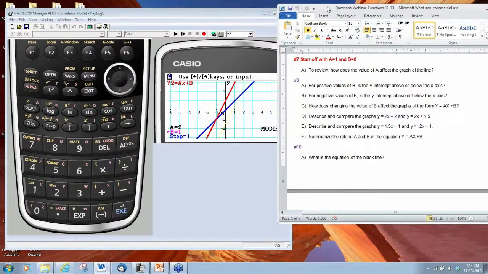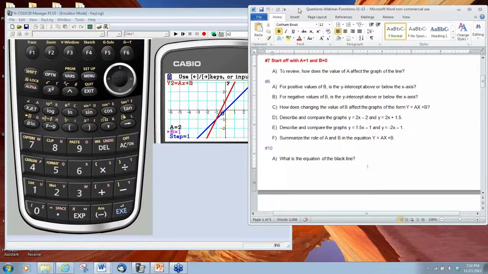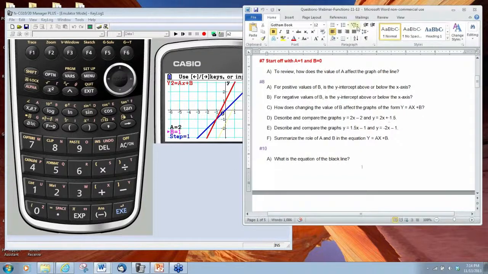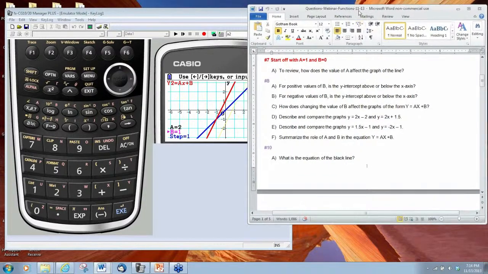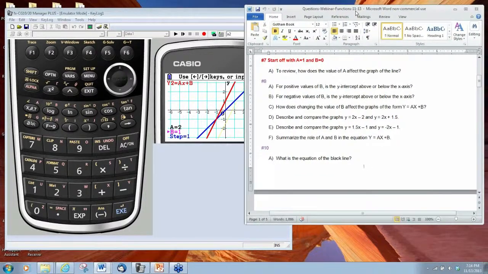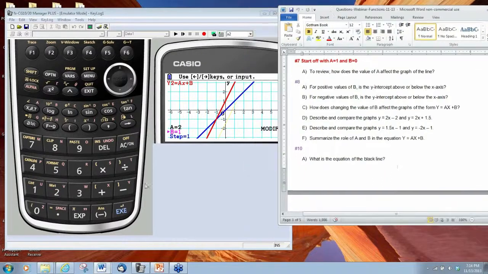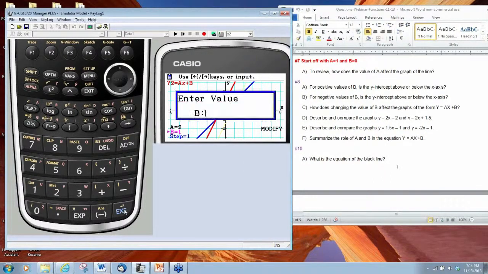If we were going to compare the two lines, y equals 1.5x and y equals -2x minus 1, what we can do is change our value of b. Let's enter the first function. So we can make b -1.